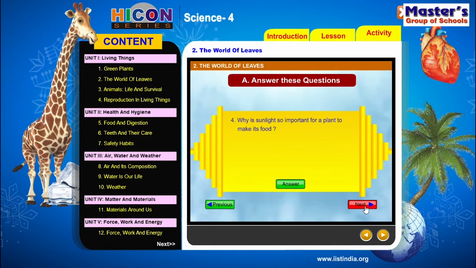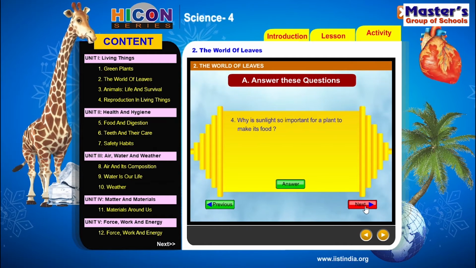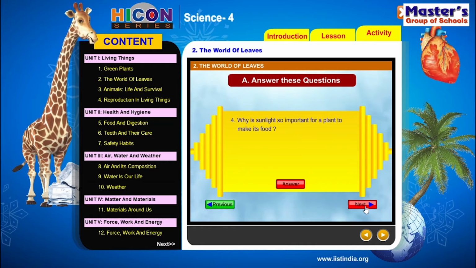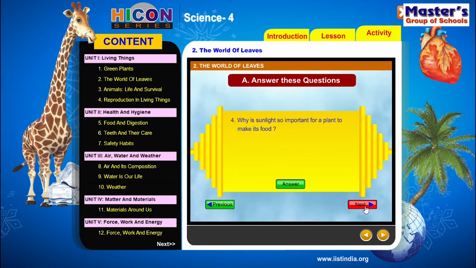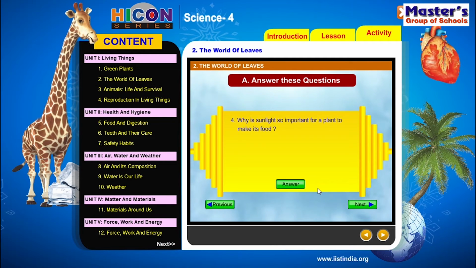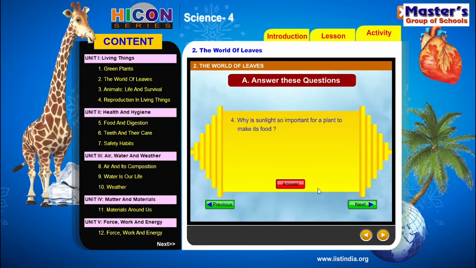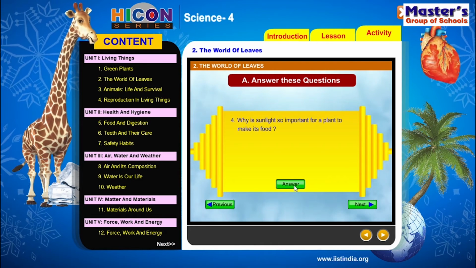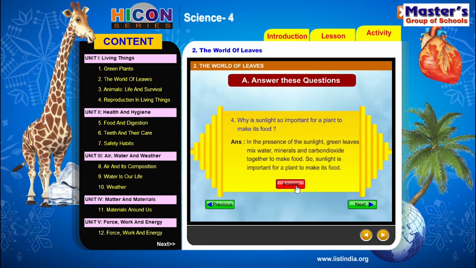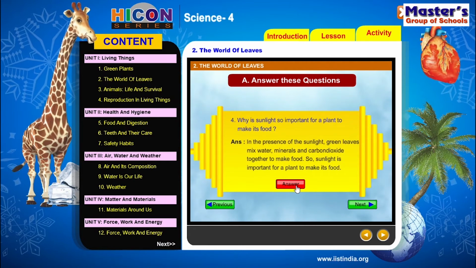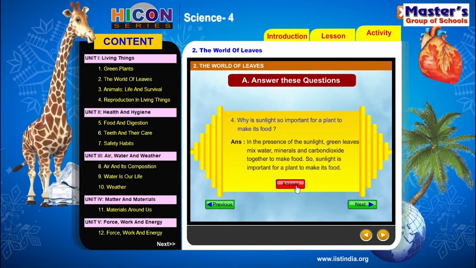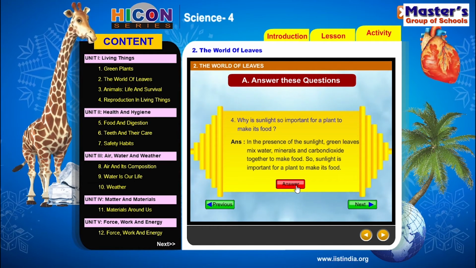Children, the fourth question is, why is sunlight so important for a plant to make its food? Children, already we have discussed in the first and second questions, the leaves prepare their food in the presence of sunlight and mix water and carbon dioxide present in the atmosphere. So they can prepare their food only when there is sunlight. So the answer for this question is, in the presence of sunlight, green leaves mix water, minerals and carbon dioxide together to make food. So sunlight is important for a plant to make its food.